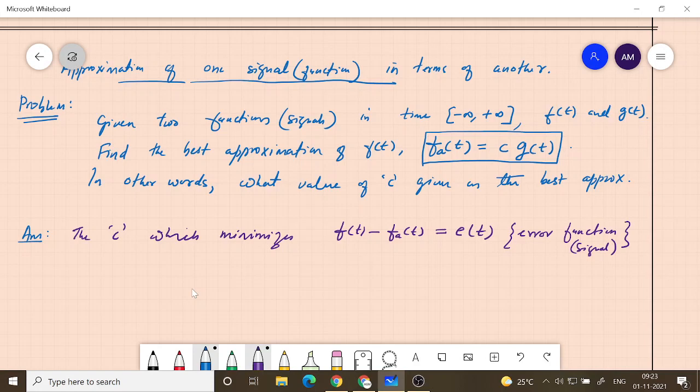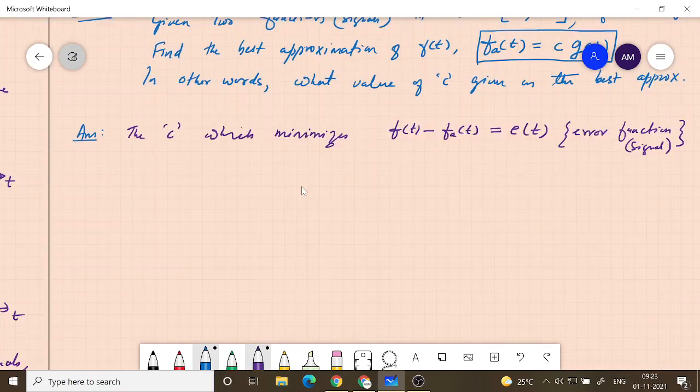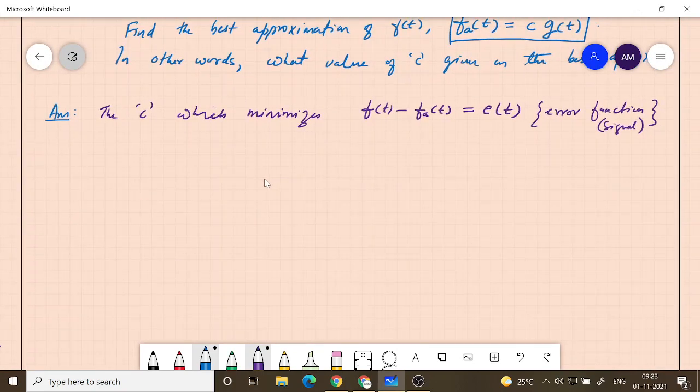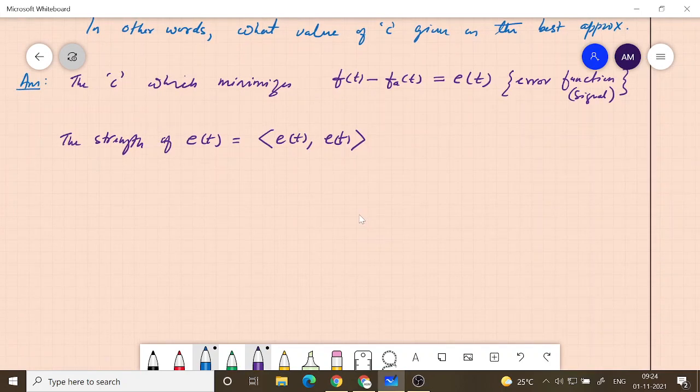So how do you find the strength of this error signal? The strength of E of t, the error signal, is equal to E of t inner product with itself. That is how we find the strength of the error signal. Which is basically equal to f of t minus fa of t, inner product with itself.